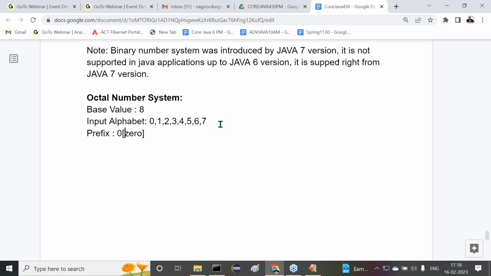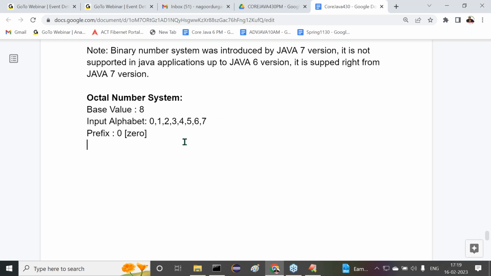0. If we take programming languages like Python, inside Python the prefix value for the octal number system is 0 small o or 0 capital O. Like this we have 0o as the prefix value. But in the case of Java, the prefix value is 0 only, not 0o, not o. It is 0 only. Right, sir. Now we can understand the other prefix values.